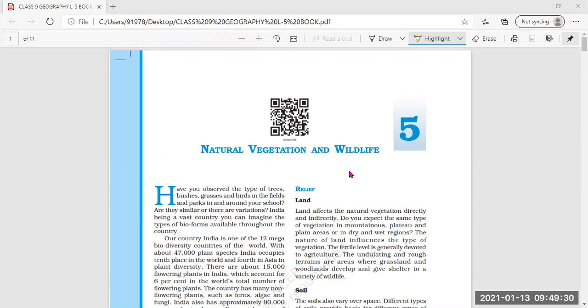Today, we are going to start with geography, lesson number 5, natural vegetation and wildlife. So, as the name indicates, what does natural vegetation mean? Natural vegetation refers to the plant community which grows naturally. Natural means the plants which grow naturally without any human assistance, that is, without any human help. They grow naturally, that is called natural vegetation.